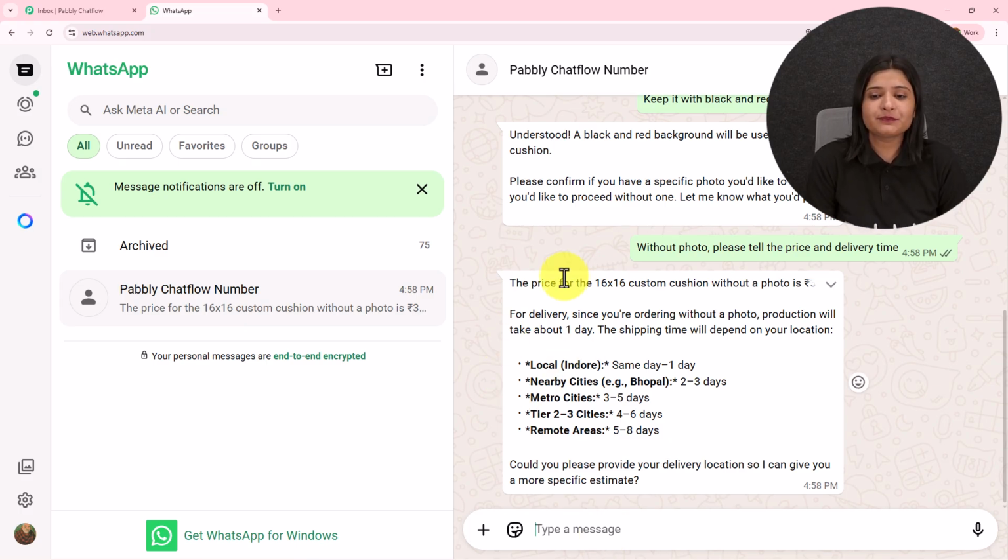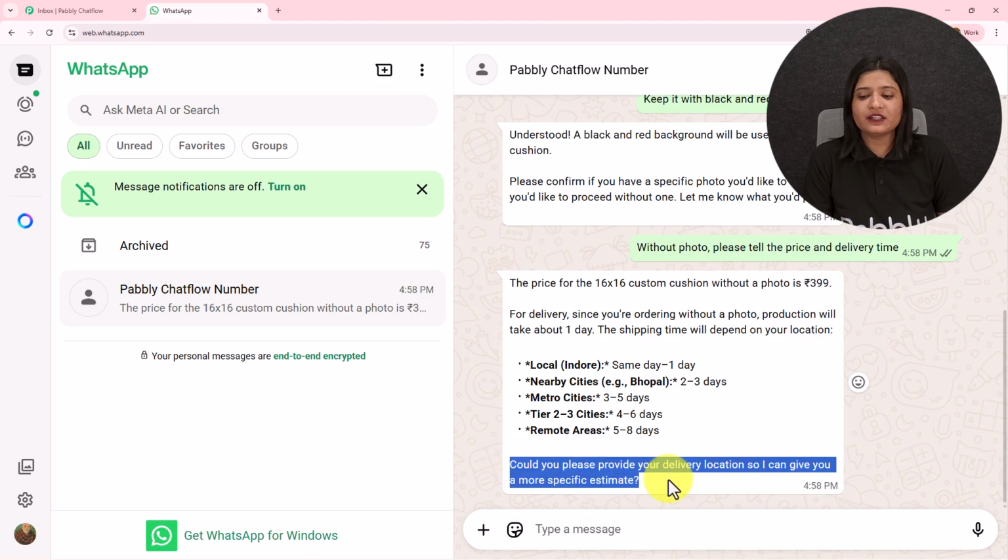So here it says the price of this particular cushion is rupees 399 for delivery. Since you're ordering without a photo, production will take about 1 day. So this is the location, same day, 1 day delivery, nearby cities, these many days, metro cities, these many days, remote areas and all this. Could you please provide your delivery location so I can give you a more specific estimate?